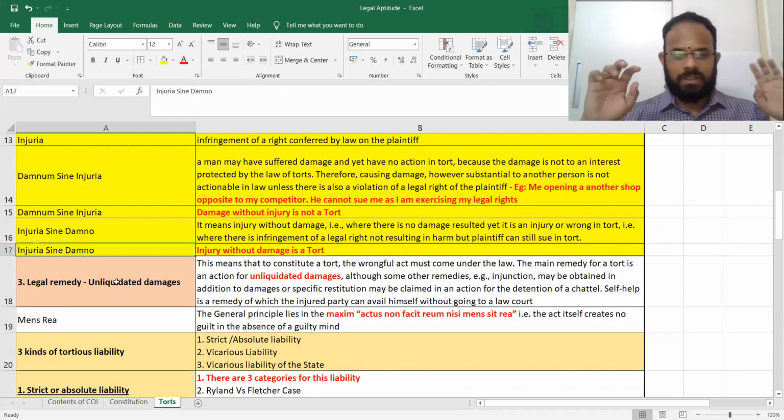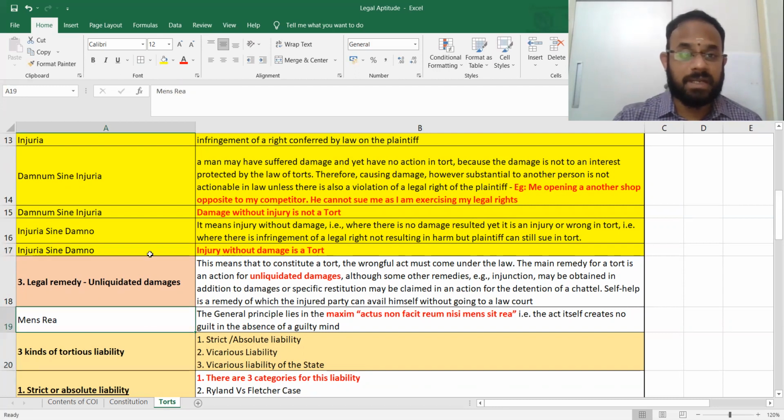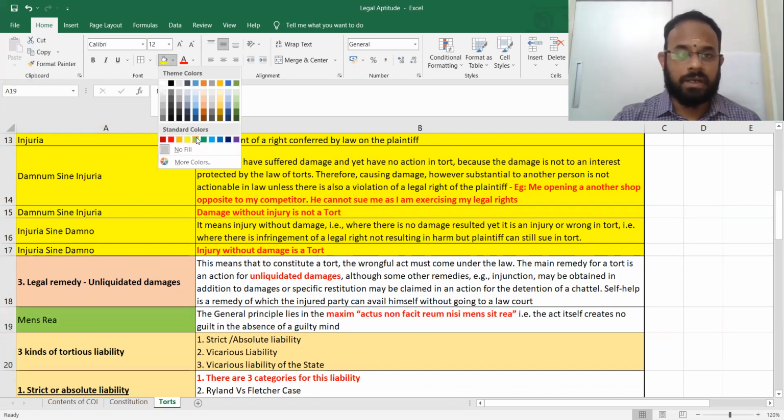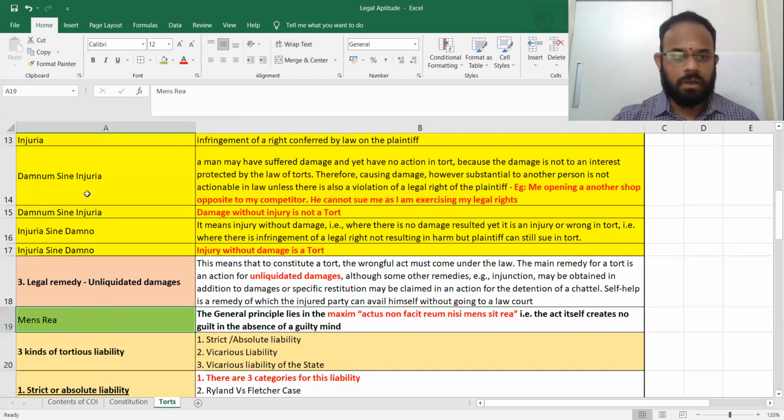You don't need to study everything. I have taken it from the Act and the material. What is important? This is enough. Unliquidated damages. Next, mens rea. I am going to color this in green color because it's an important maxim. Mens rea means what? Guilty mind. Are we clear? Guilty mind is how you will remember.